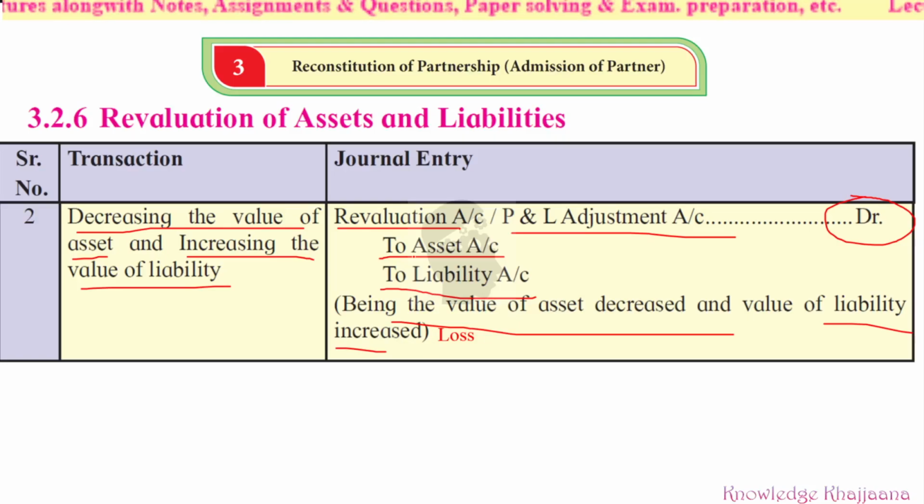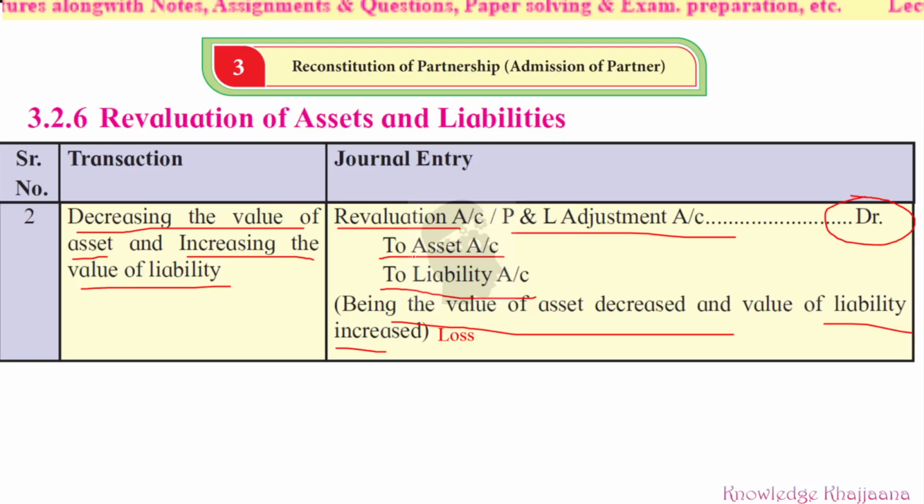It is a pure loss, and in the earlier case it was a profit because the value of the asset was increasing, it was appreciation. For example, there is furniture of teak wood. You must be knowing what is meant by teak wood. Teak wood is the famous tree. If the furniture in that partnership firm is made of teak wood, teak wood is not available these days.